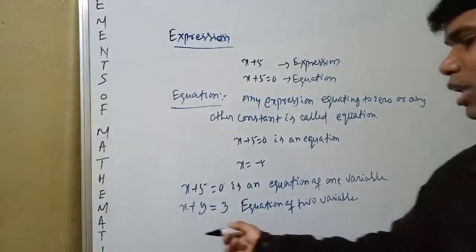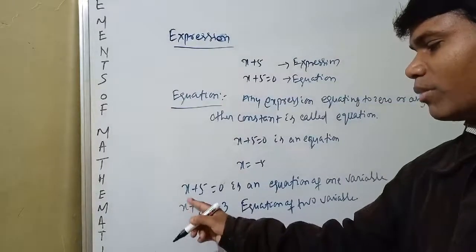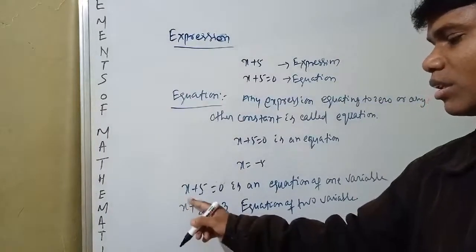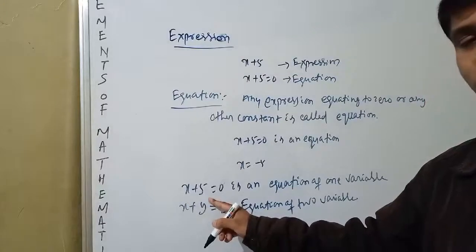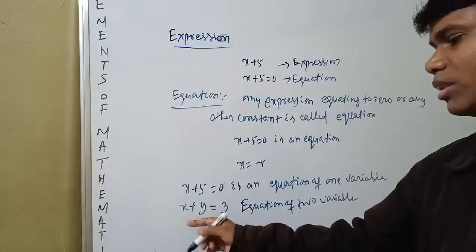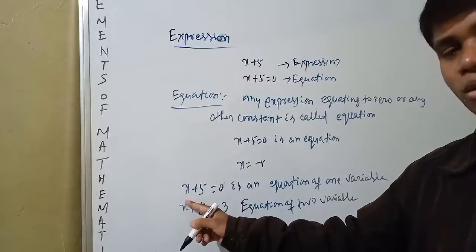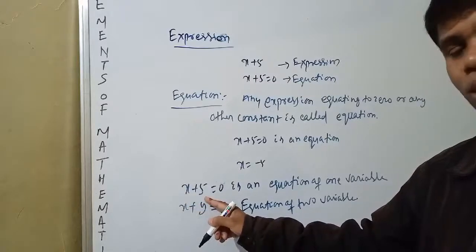Okay. Here you see, what is the power of x? 1. What is the power of y? 1. That means the degree of x is equal to 1, the degree of y is equal to 1.